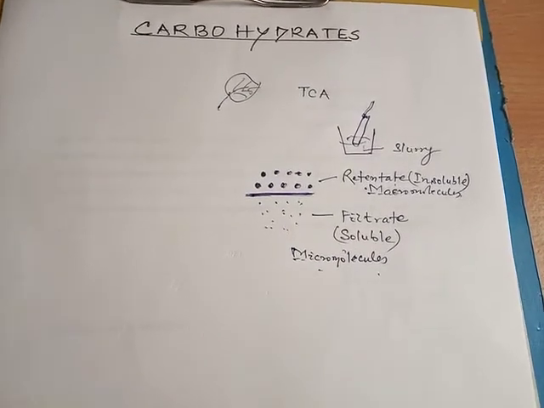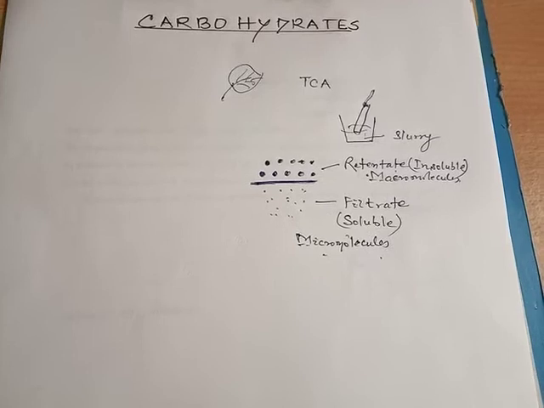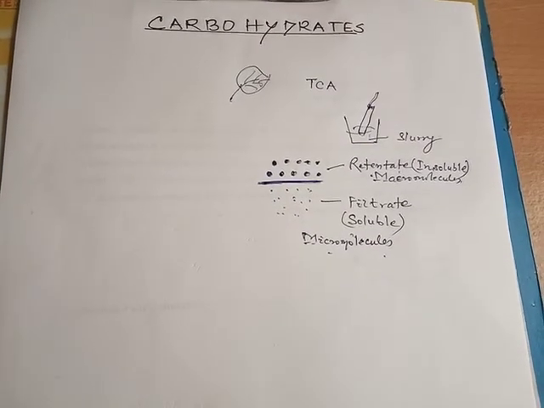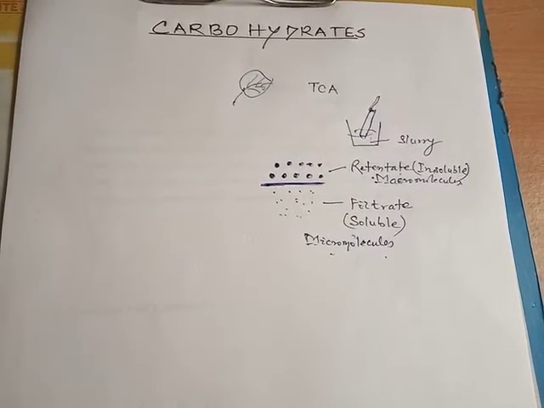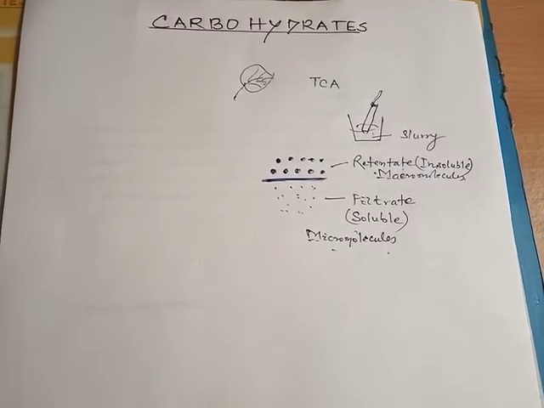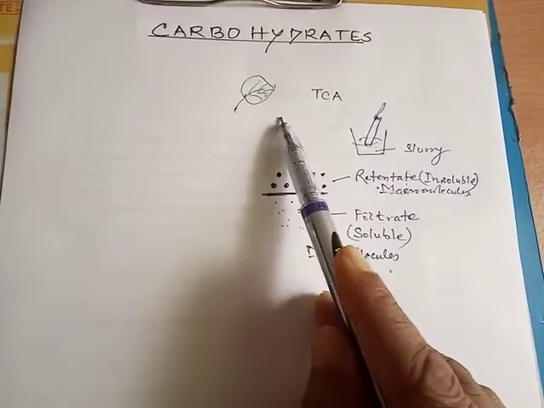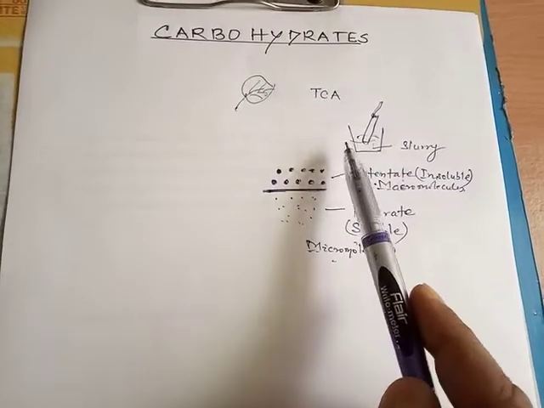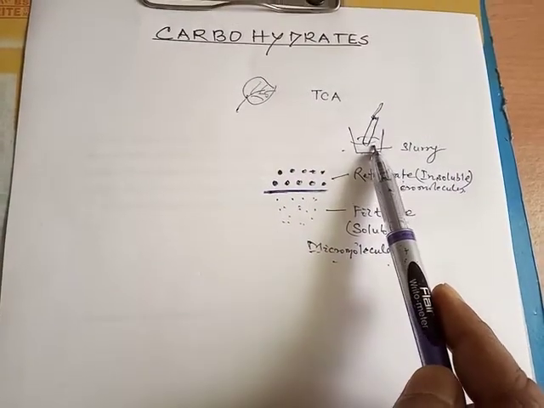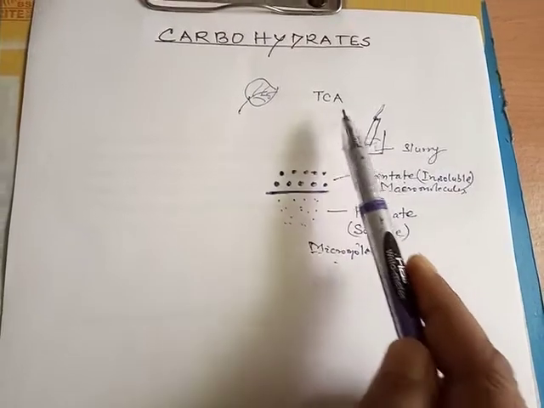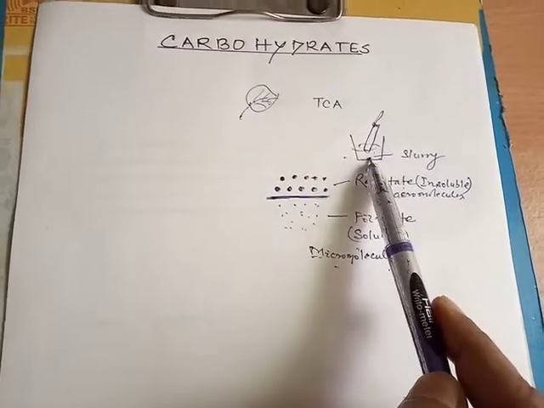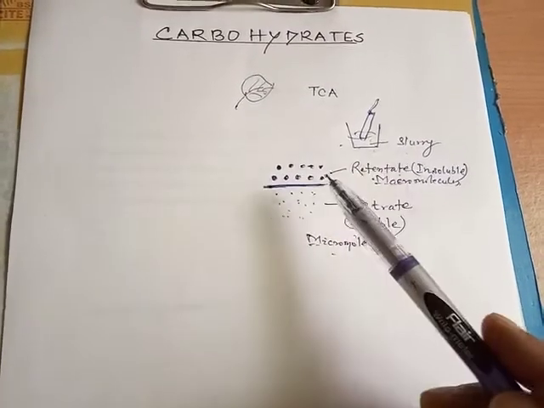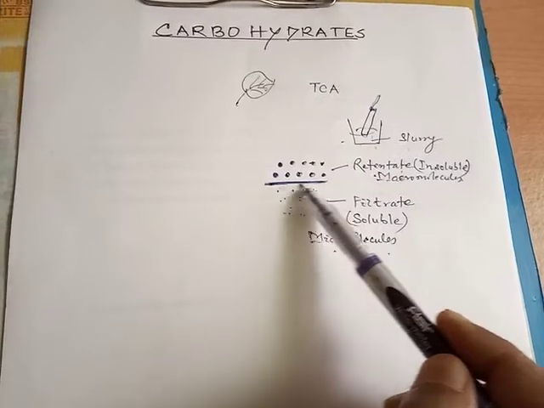Good morning, students. In the previous class, we discussed the introductory part of biomolecules regarding the chemical analysis of organic compounds. There we discussed that we took a leaf tissue which was ground in a mortar and pestle with the solvent trichloroacetic acid, and we obtained a thick slurry which was to be filtered with the help of a cheesecloth or cotton cloth.